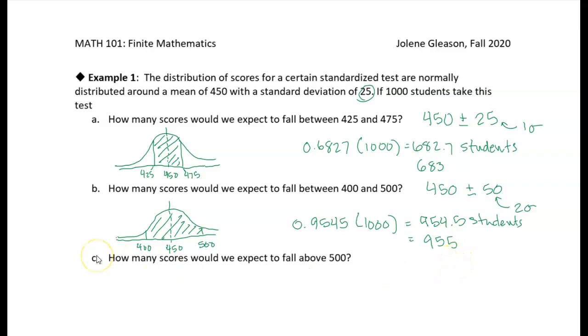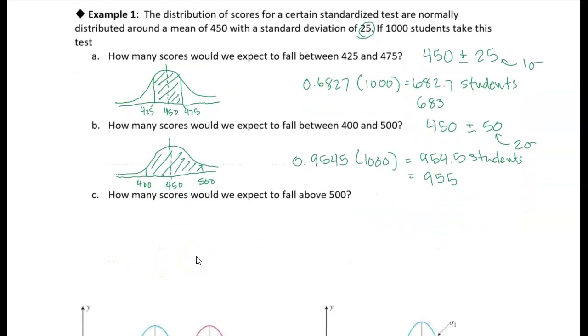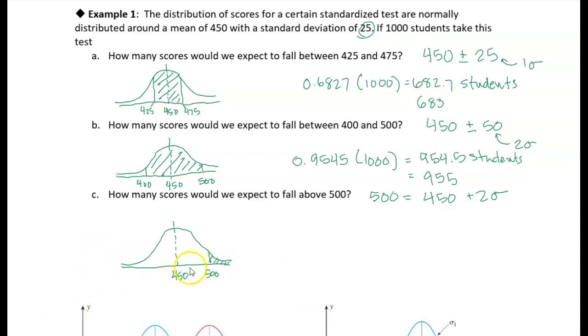All right, so this next one's a little tricky. How many scores would we expect to fall above 500? Okay, so we already know that 500 is essentially 450 plus 2 standard deviations. So let's draw a little picture of what this looks like. So there's our normal distribution centered at 450, and I've sketched in where 500 is, 2 standard deviations above the mean. And what I want to know is what's this area that I've shaded here.